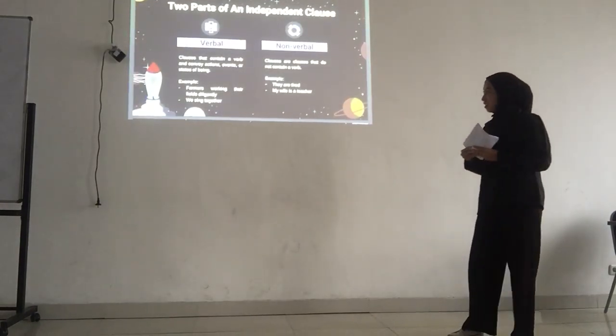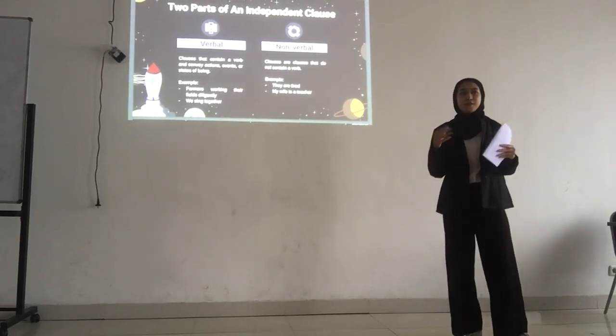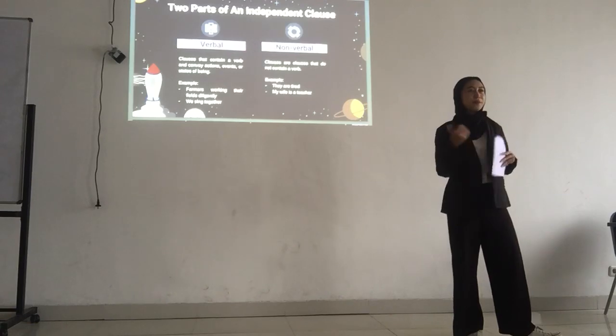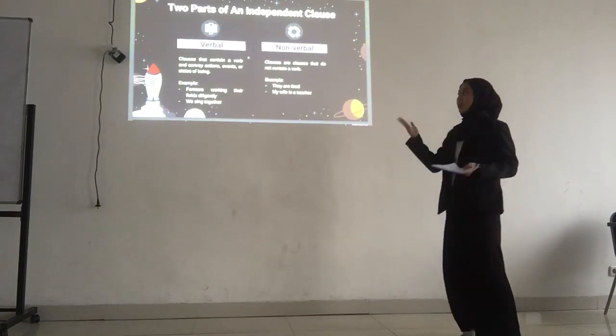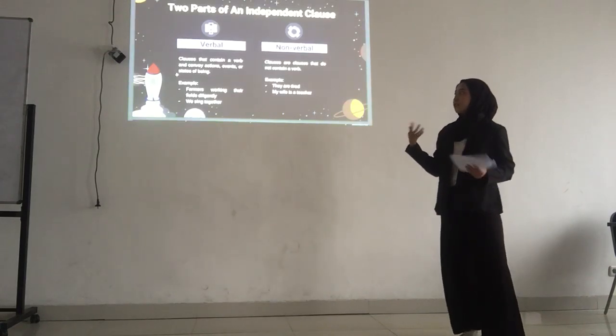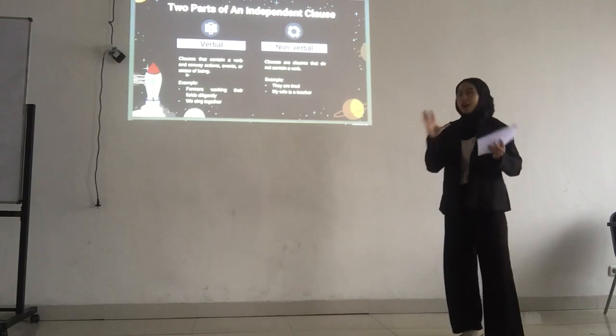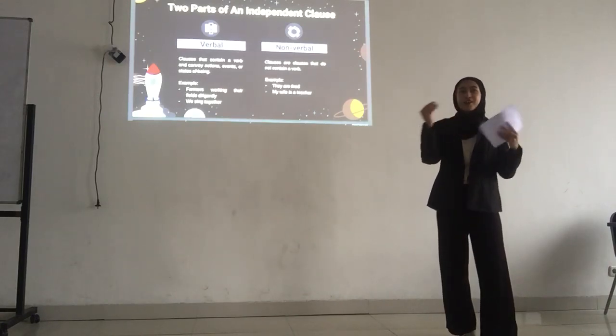Okay. Next are the two types of independent clause. An independent clause divides into two types: verbal and non-verbal clauses. What are verbal clauses? A verbal clause is a clause that contains a verb and conveys actions, events, or states of being. A verbal clause has a subject and a verb, and the predicate contains the verb.